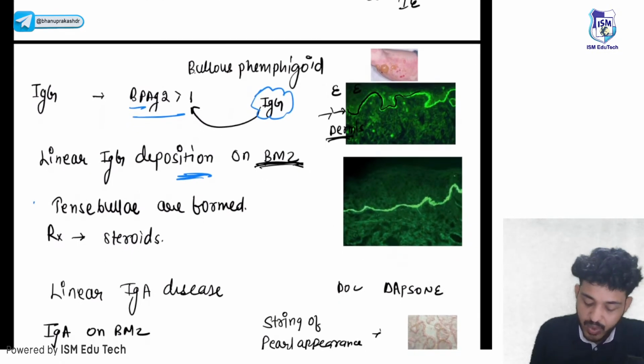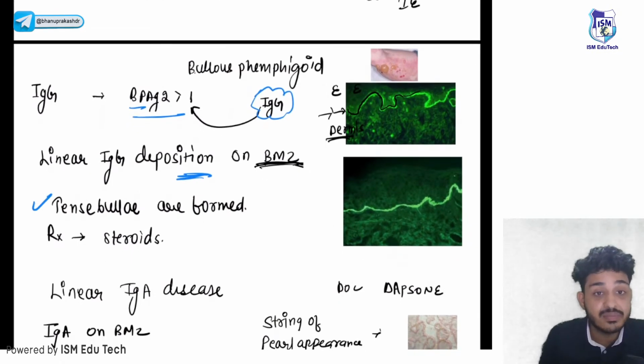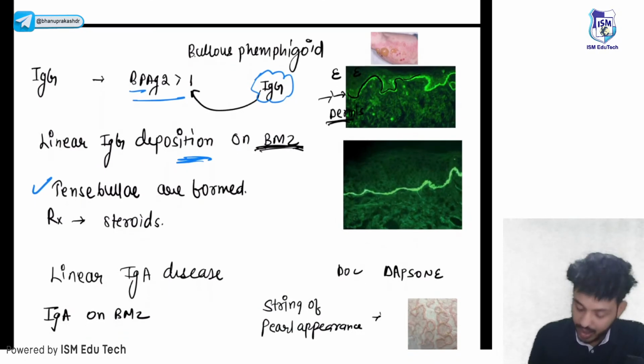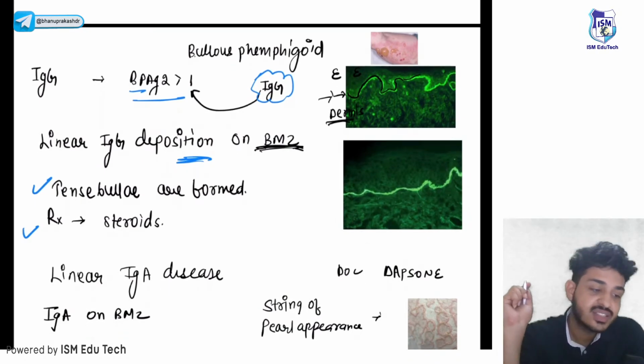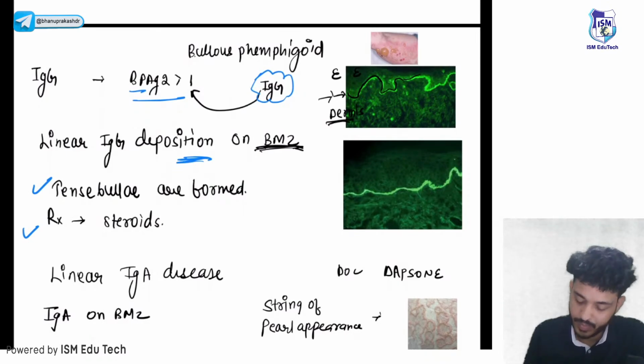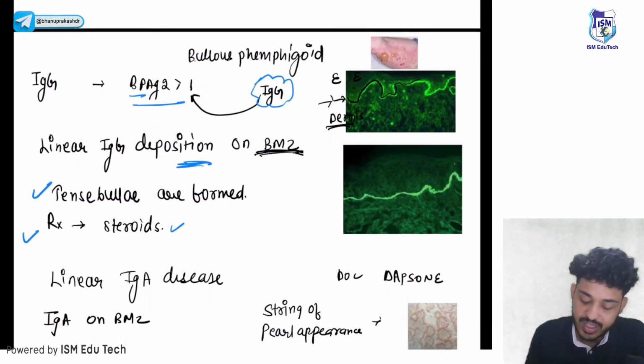Okay, what kind of bulla do you see? You will see a tense bulla. Okay, and the treatment will be steroids. How will you treat? You will treat with the help of steroids. Okay, so that is your bullous pemphigoid.